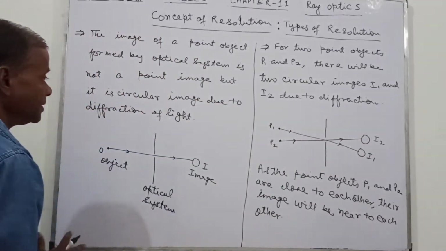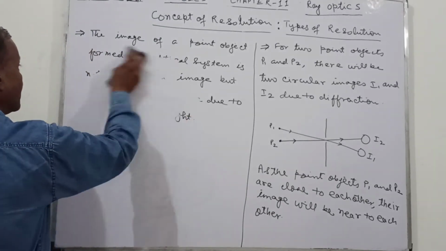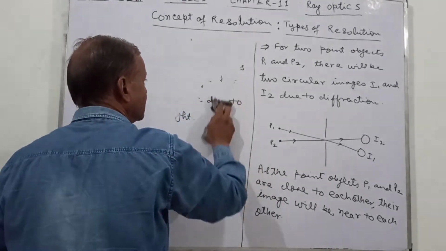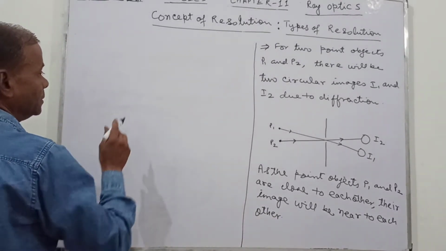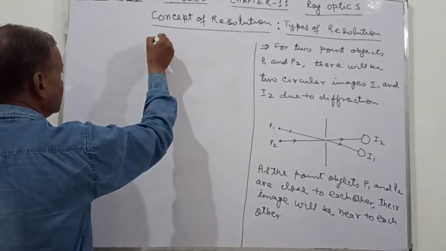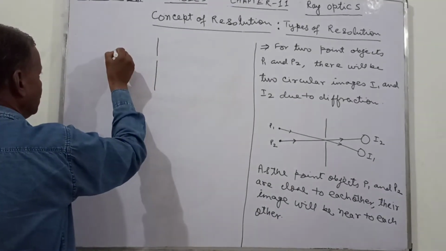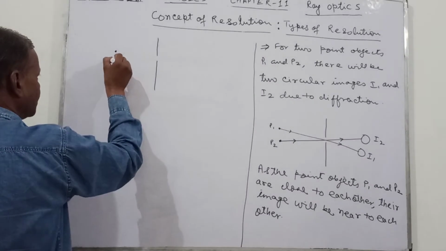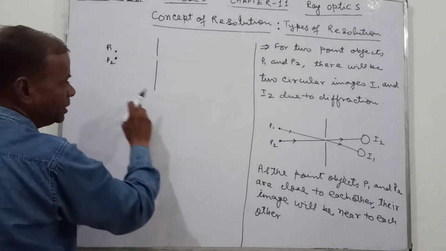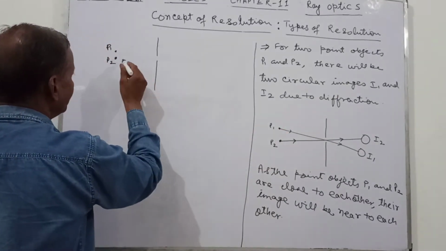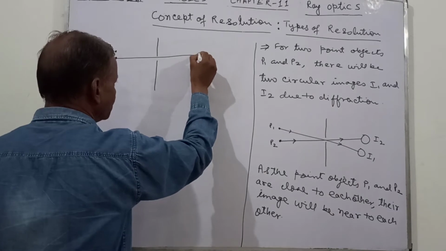So now what happens? Suppose I take a new figure here. This is now the device. These are the two points P1 and P2. Now they are closer than before. The image due to this is formed here.